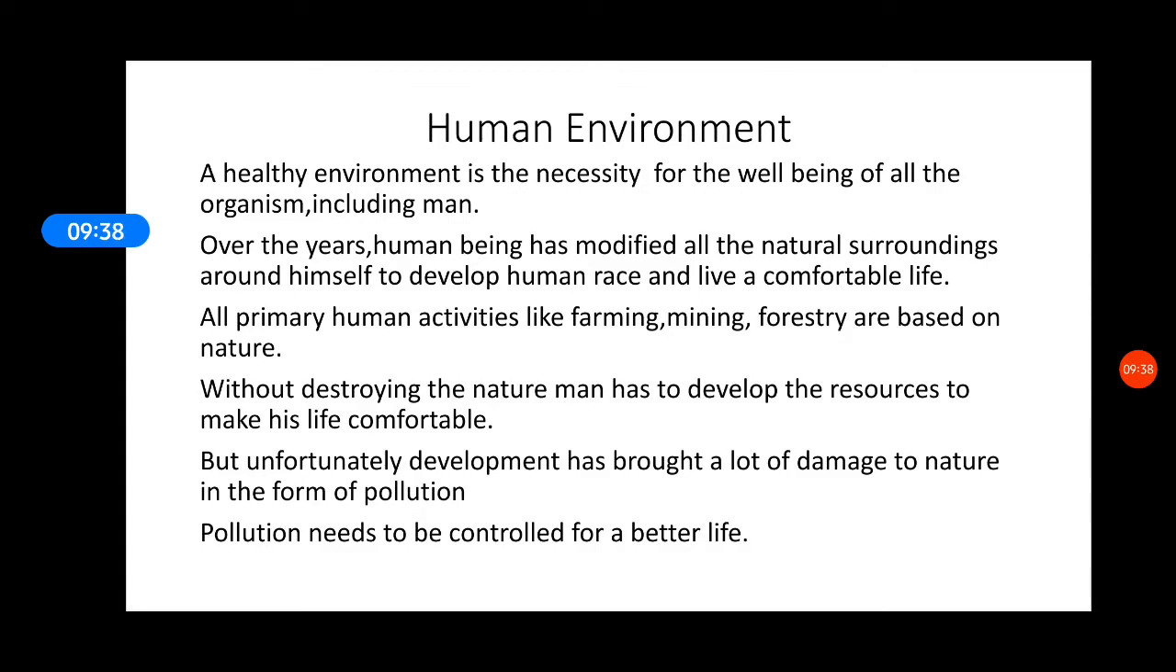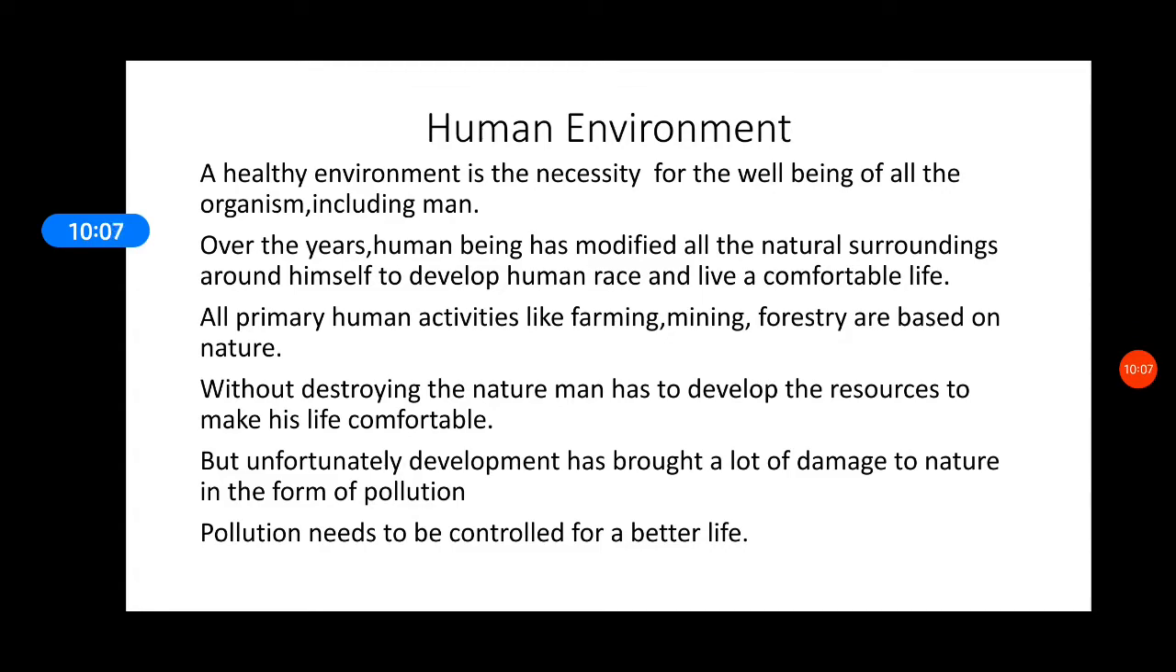We are into very many primary activities like agriculture, farming, mining, forestry, and all these things are dependent on nature. Without my land, I cannot grow a forest anywhere. Without my land, I cannot construct a road or a house to live in. Now, when we talk about development, when we talk about human environment, it is all very good that with the help of technologies we have developed so many things.